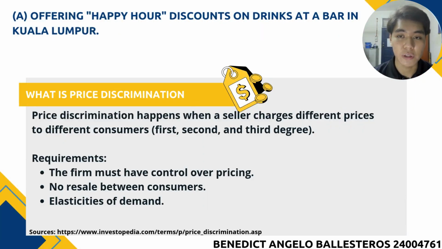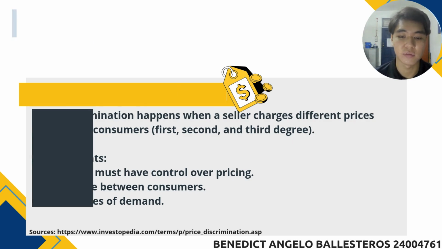Before we look at the questions, let us first define what price discrimination is. Price discrimination happens when a seller charges different prices to different consumers. This includes first, second, and third degree price discrimination. So what are the requirements? First, the firm must have control over pricing. Next, there is no resale between consumers, and it must be in the category of elasticities of demand.